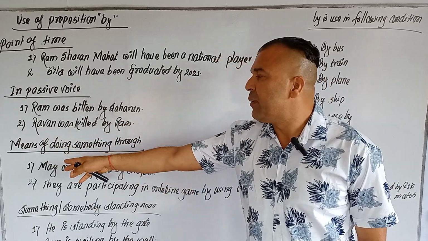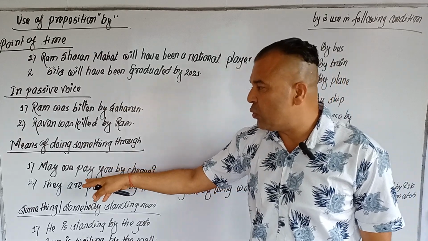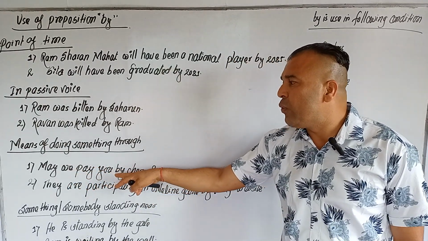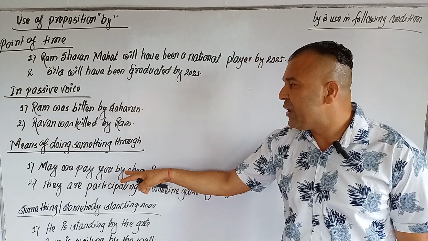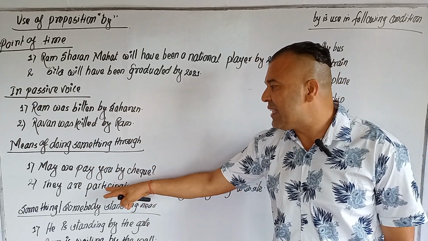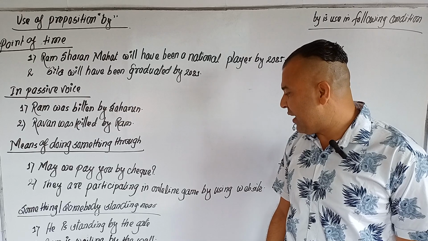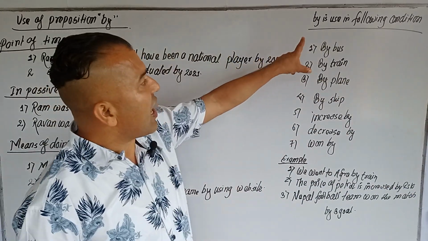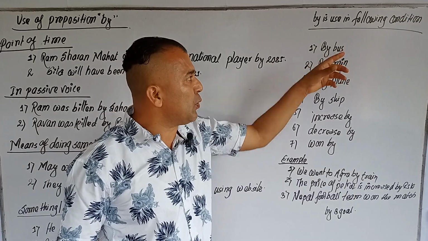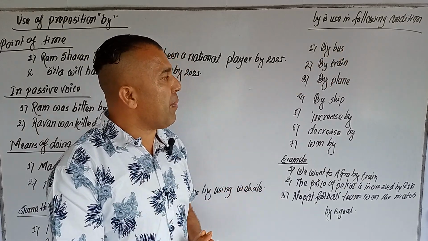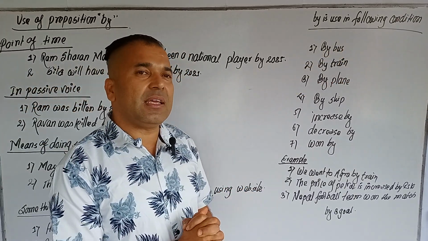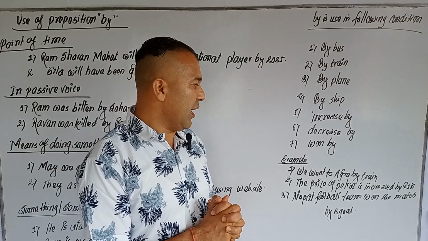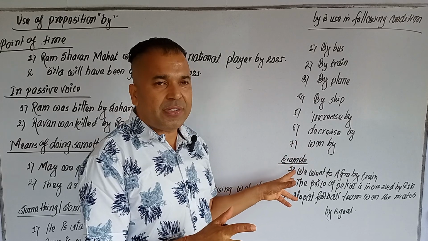By also means of doing something: we pay you back by check. They are participating in an online game by using a website. And these are the means of transport: by train, by plane, by sea, and increase by, decrease by, won by. These are the examples here.